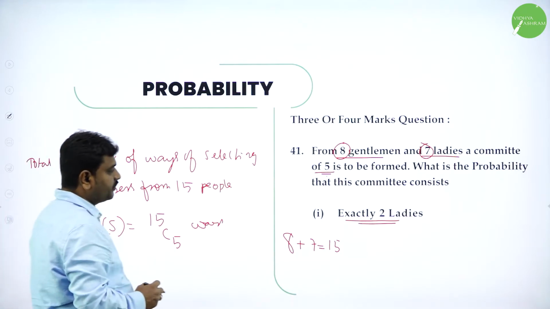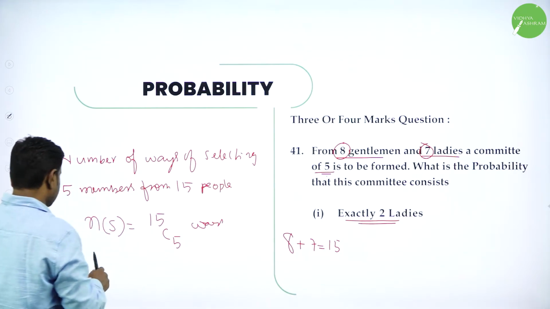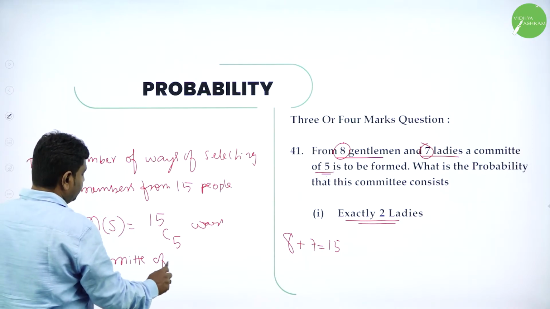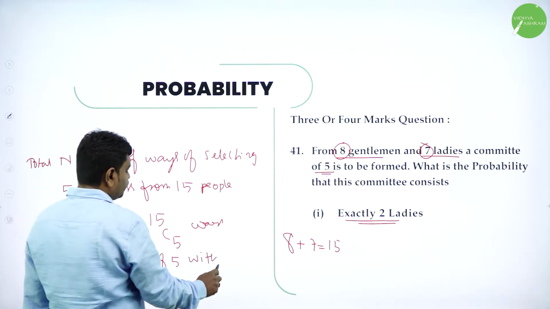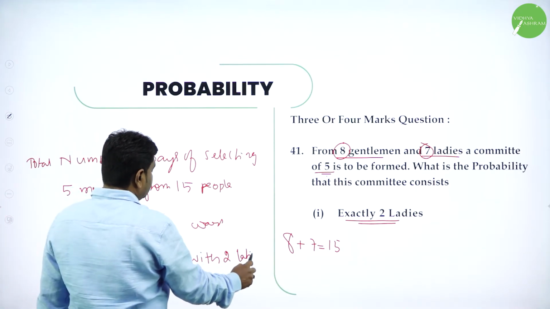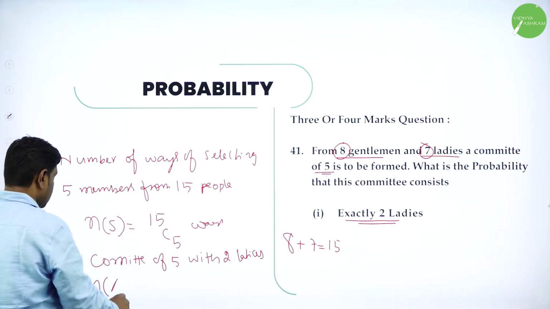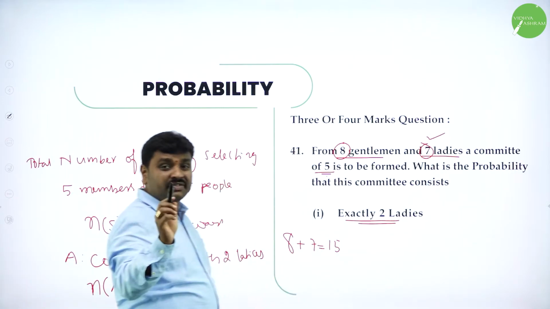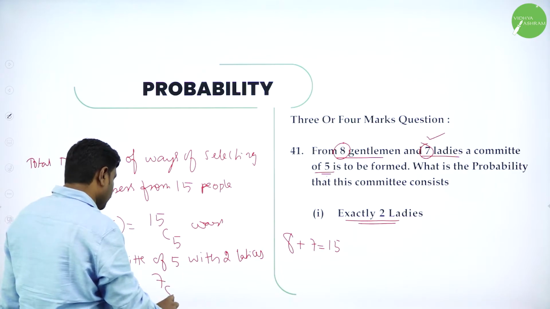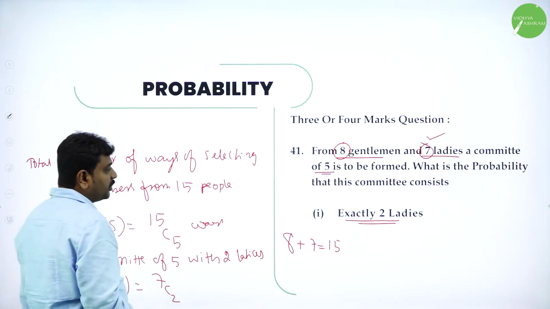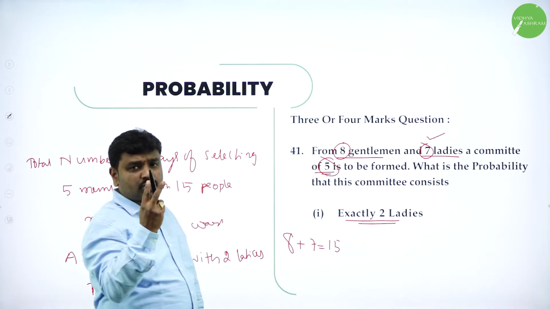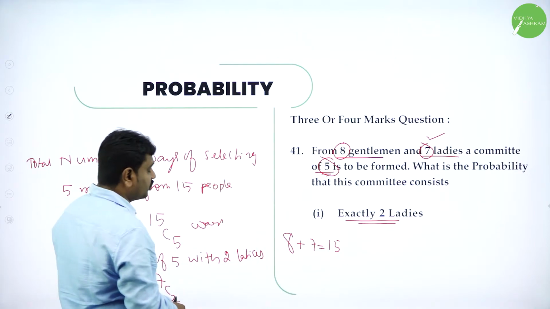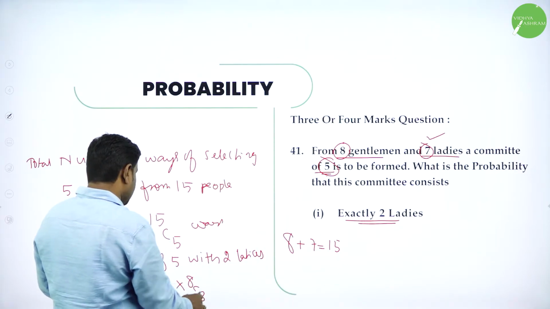And favorable is what? Event A. What is event A? Exactly 2 ladies. Committee of 5 with 2 ladies. See, that is N of A. See, you have to select 2 ladies and we have how many ladies? 7 ladies. From 7 ladies, I will select 2 ladies in 7C2 ways. But committee is not only 2 people. Committee, I want 5. 2 ladies you should take. Remaining you should take what? Gentlemen. Remaining how many gentlemen? So I selected 2. I want 3 more. So 8C3. Into 7C2 into 8C3.